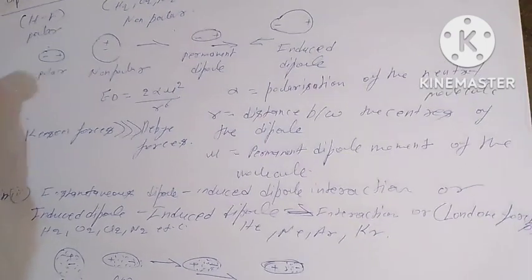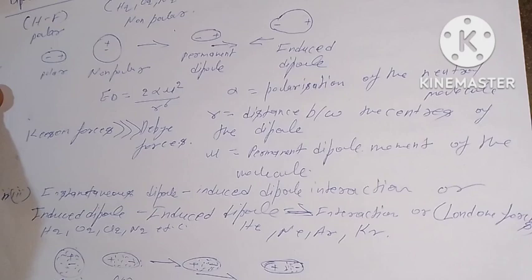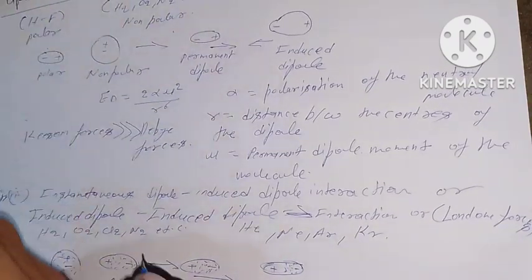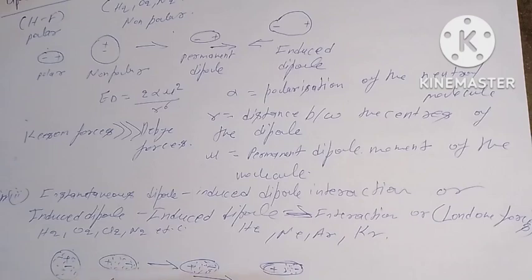Figure B represents the displacement of the electron cloud, making the non-polar molecule temporarily polar, and figure C represents a temporary polar molecule polarizing the neighboring molecules and creating an induced dipole. In this way a large number of non-polar molecules become temporarily polar, which are mutually attracted by weak attractive forces. These forces may be formed and broken quickly.